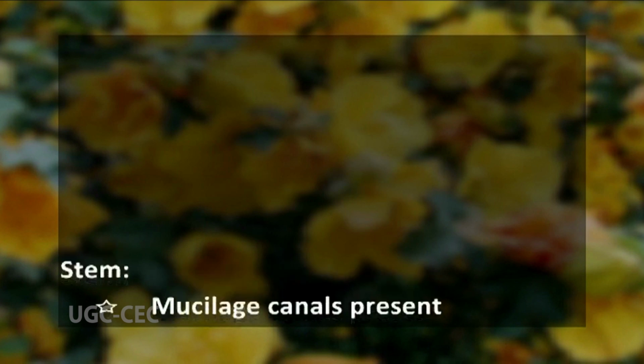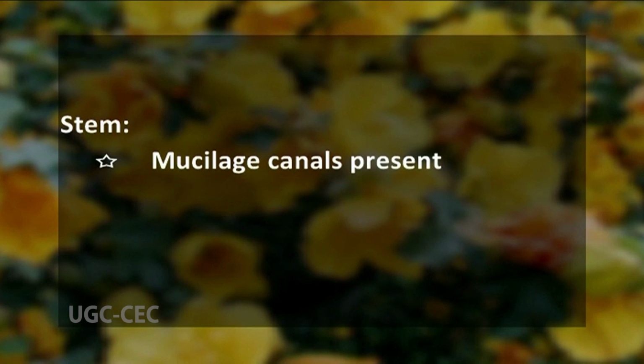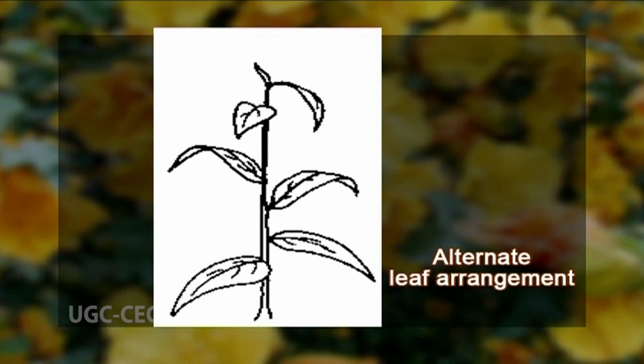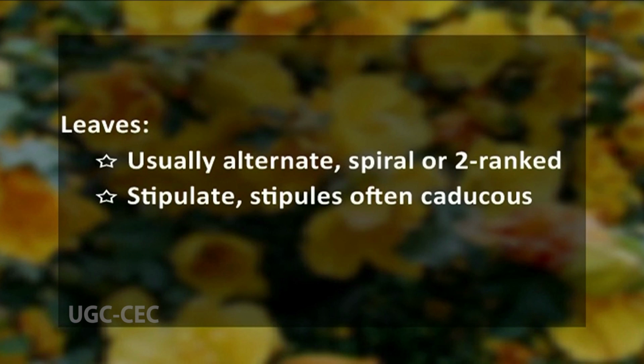The stem in the case of Malvaceae is often associated with mucilage canals. Also, the stem has either stellate trichomes, stellate meaning the star-shaped hairs, or peltate scales. Leaves. The leaves are usually alternately arranged. They can form a spiral or commonly what we call two-ranked. The leaves are stipulate and the stipules are often caducous.